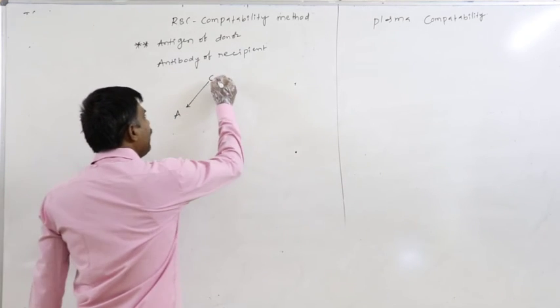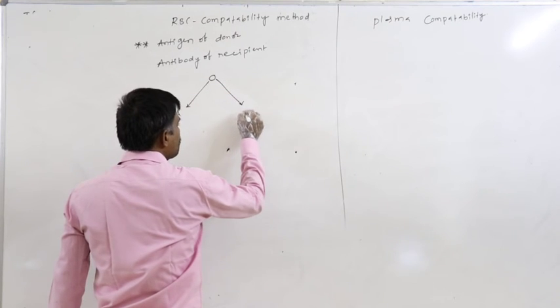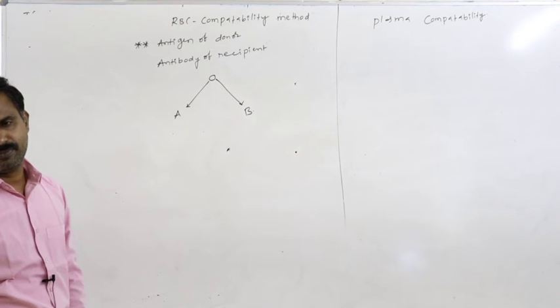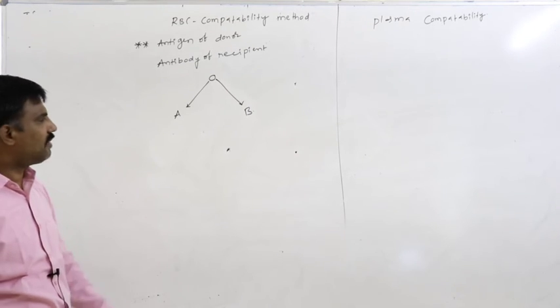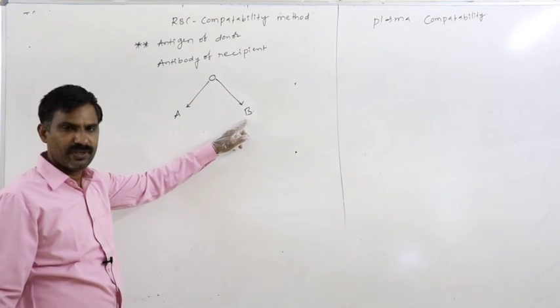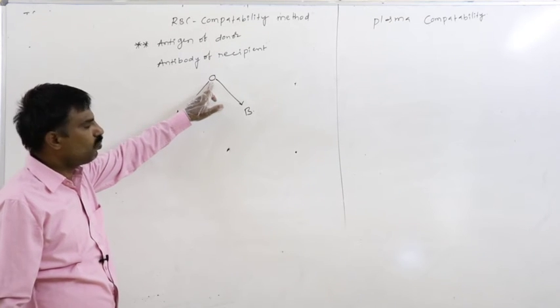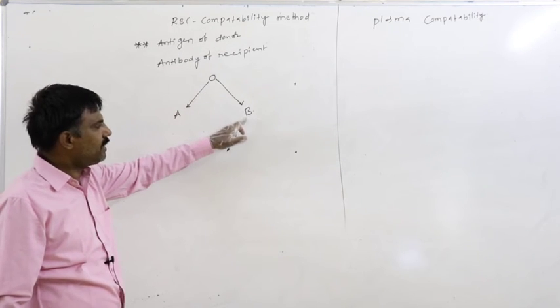Similarly, if we transfuse the blood from the O into B, who is the donor? O. Who is the recipient?